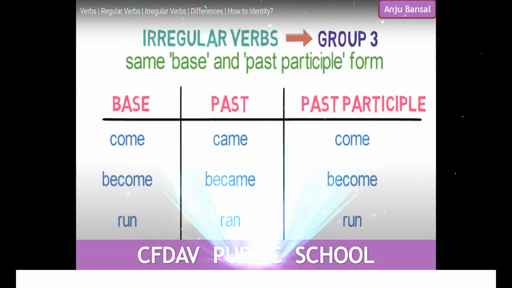As in the past participle, the verbs are used along with has, have or had. So it remains the same as the present tense. Again it becomes come. So you notice here present tense and past participle are the same and past tense is different. Become changes into became in the past tense and become in the past participle. Run changes to ran in past tense and run in past participle.